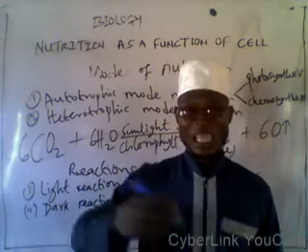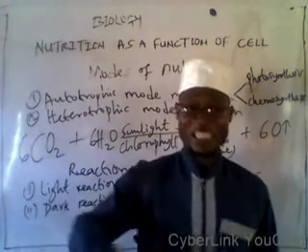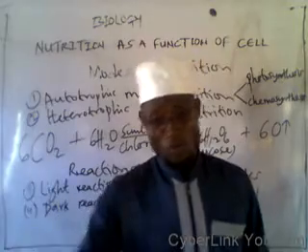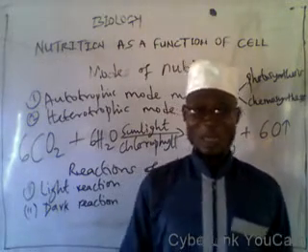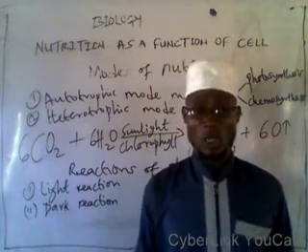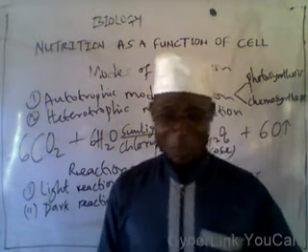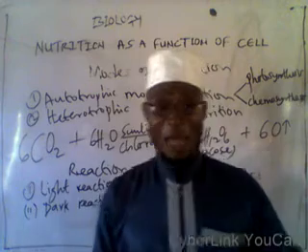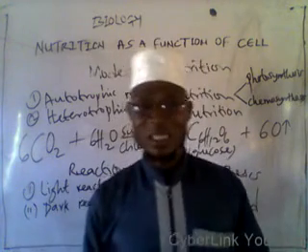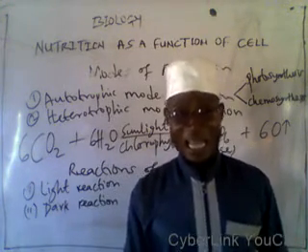It is not only solar energy that is used for autotrophic mode of nutrition. Chemical energy is also used. While plants make use of solar energy, the bacteria make use of chemical energy.